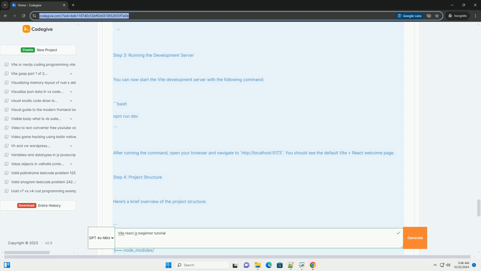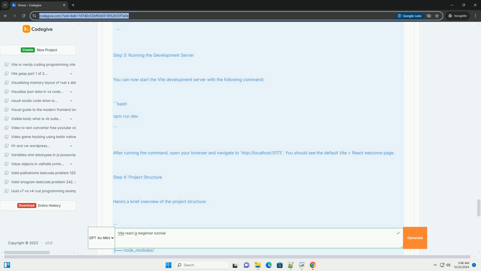Here's a brief overview of the project structure. my-react-app: node_modules, public, src, App.jsx, main.jsx, index.html, package.json, vite.config.js.